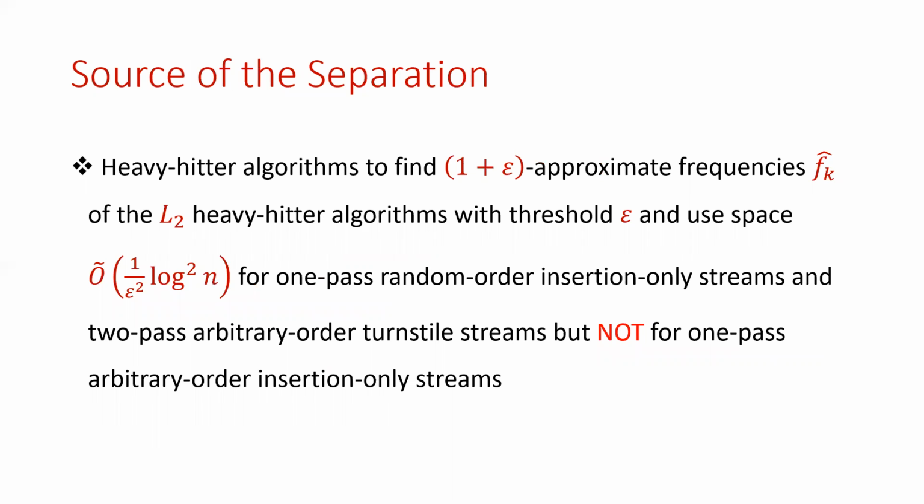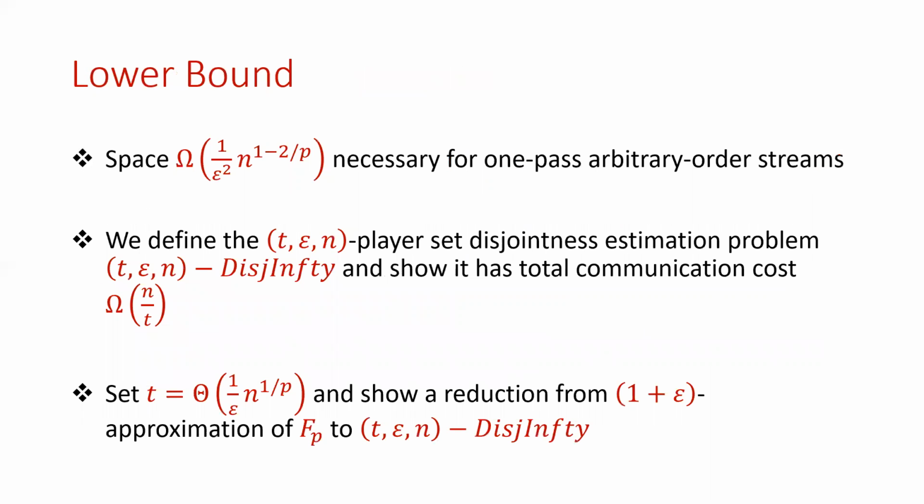Now, the source of the separation is the ability for heavy hitter algorithms to find 1 plus epsilon approximate frequencies of the L2 heavy hitters using threshold epsilon in space 1 over epsilon squared. There are algorithms that can do this in the one-pass random order insertion-only streams and two-pass arbitrary order turnstile streams, but such an algorithm is not known for one-pass arbitrary order insertion-only streams. So that wraps up our upper bound.